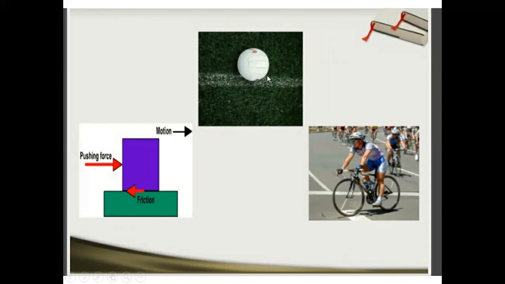The first example we have taken already: the ball, when it is rolled on the ground, stops itself. The second example is pedaling a bicycle: if we stop pedaling, it slows down and finally it stops. Again, this is due to the force of friction. With the help of the diagram, you can see the motion is in this direction. If any vehicle is moving in this direction, means the force is applied in the direction of the arrow, and the friction is applied in the opposite direction.